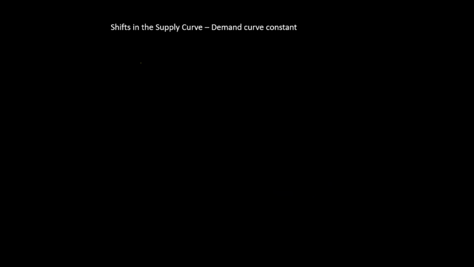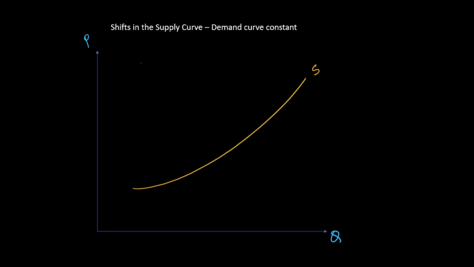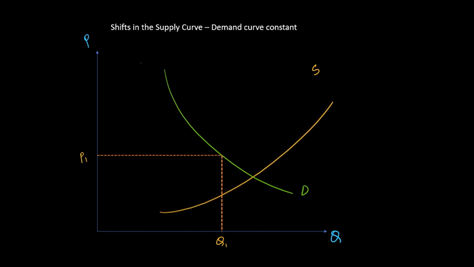Come back to the graph and see what happens to the market equilibrium in this case. So this is my supply curve, this is my demand curve, and this is the original equilibrium state. Now there is an increase in the supply of milk, so let me shift the supply curve parallelly towards the right. Notice that the demand curve is still the same.